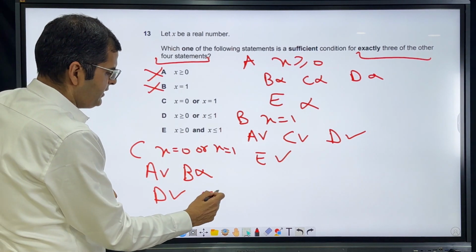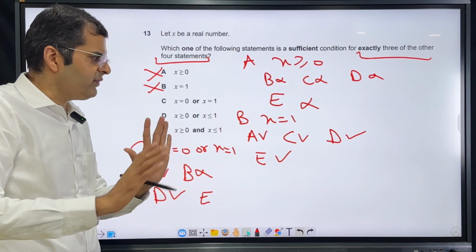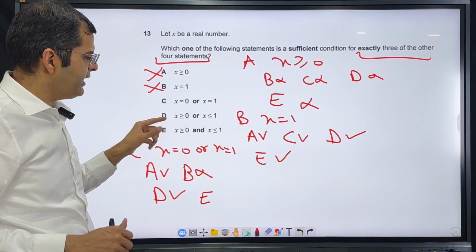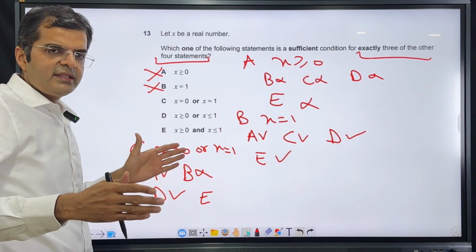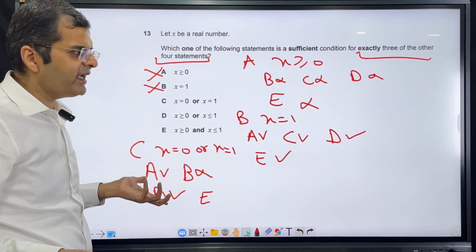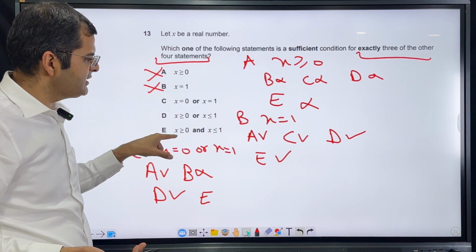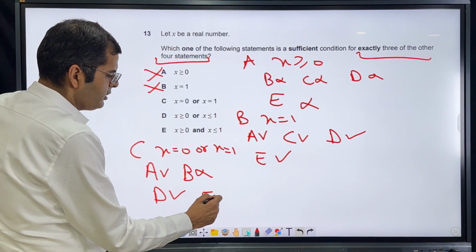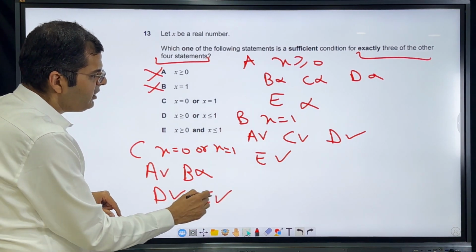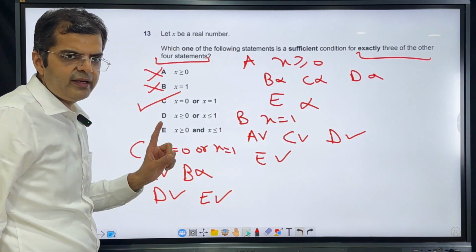And if I look at E, x is equal to 0 or x equal to 1. So x is either 0 or 1. Can I say x lies between 0 and 1 such that limits of 0 and 1 are included? That is what option E is saying. Yes, I can say that. Because if x is 0, then it is true. Or even if x is 1, this is true. So E also follows. So from C, 3 of the options follow, which is what we have to find. Answer option C is correct here.